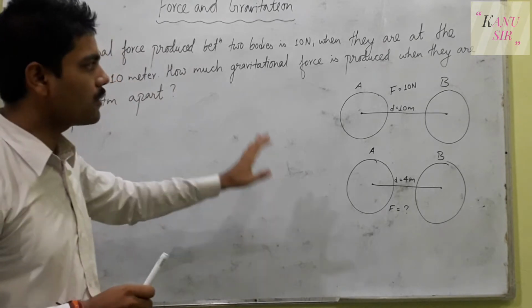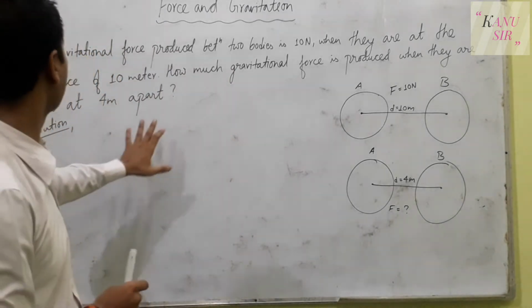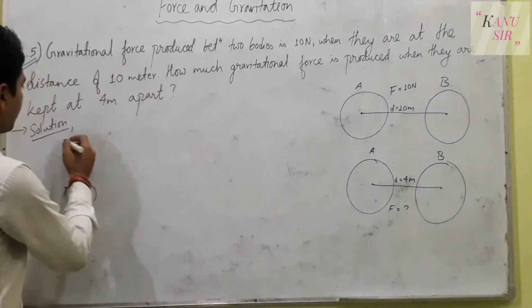If you go back to my videos, I have solved a question similar to question number 3 or 4. So let us see here.